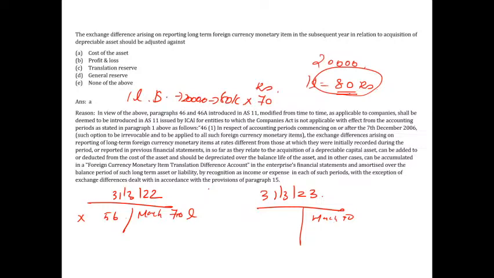But ma'am, you are paying only 20,000, but 60,000 is still balance. But I have to reinstate. On that day my liability was at 80 rupees. So now what happens? There is an incremental in the liability which I need to pay more, which means it is a loss to me. Right.